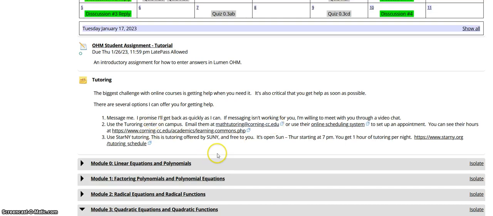If you're working in the evening, go to Star New York Tutoring. This is free. You get 1 hour of tutoring per night. They open at 7 o'clock at night. That is the single most important thing I can tell you about this class. When you need it, get help.